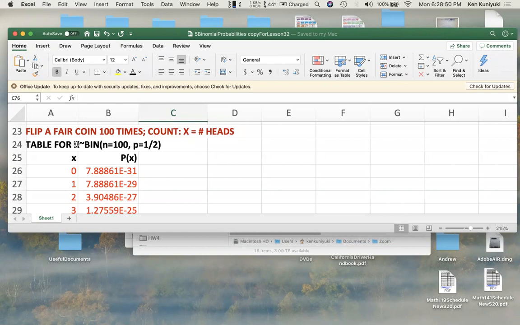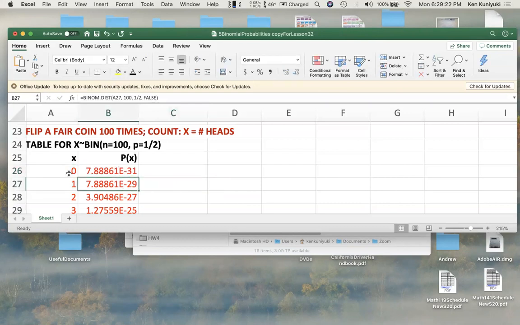If we flip a fair coin 100 times and we count the number of heads, x, then x will have a binomial distribution with n equals 100 trials and p equals 1/2, the probability of heads on a flip of a fair coin. So if in fact we have a fair coin, then before we flip the coin, we know that x, the number of heads, will have this distribution. And Excel can crank out these probabilities.